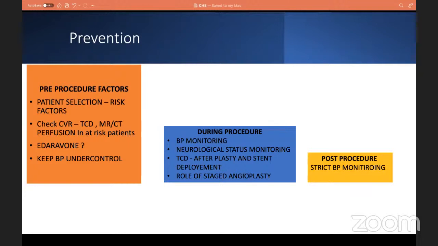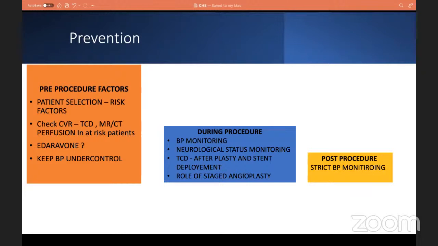So during the procedure, we haven't considered anesthesia because we can assess neurological status every time, at each step following angioplasty, and then after stenting, even after post-stenting, we can assess neurological status. That is the reason why we didn't consider anesthesia for this patient.